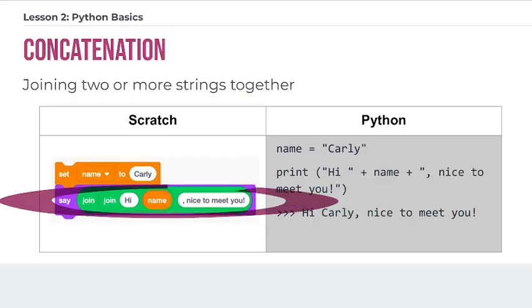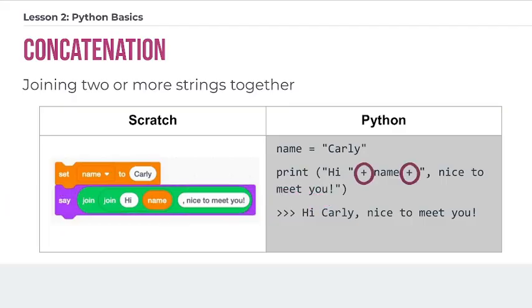So the way that you do that in Scratch is you use the join block, right? And that combines all of these parts together. In Python, we actually use the plus sign for this. And this is an important lesson because the plus sign now has multiple meanings depending on what data types you're working with. If you use the plus sign between 2 integers, it's going to add them together like addition. But if you use the plus sign between 2 strings, it's going to combine them into a longer message. And that's why concatenation is an important example to understand.